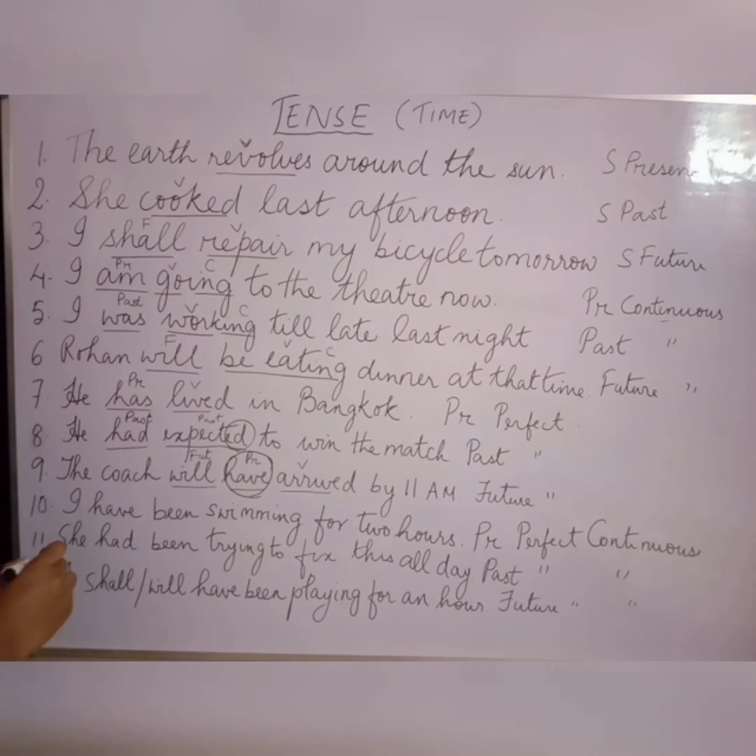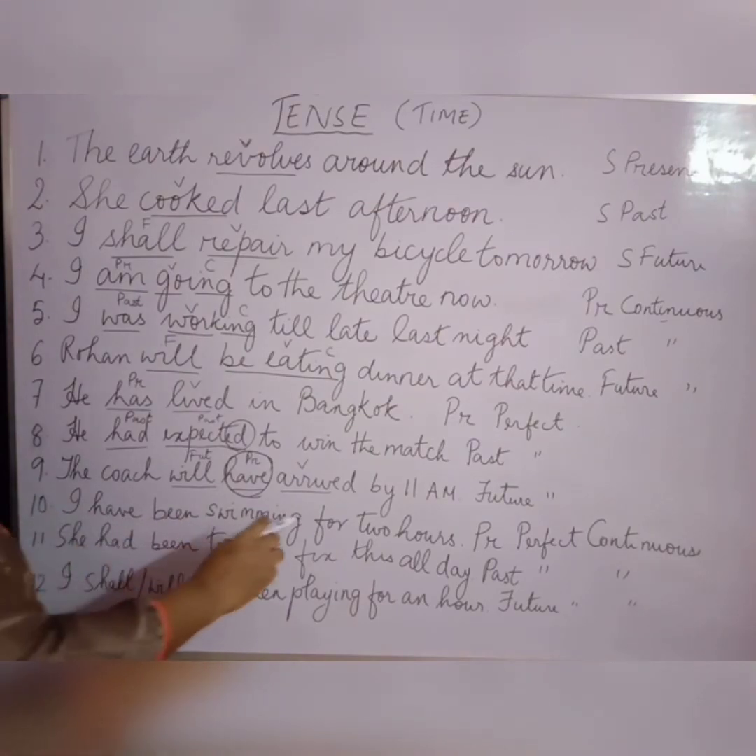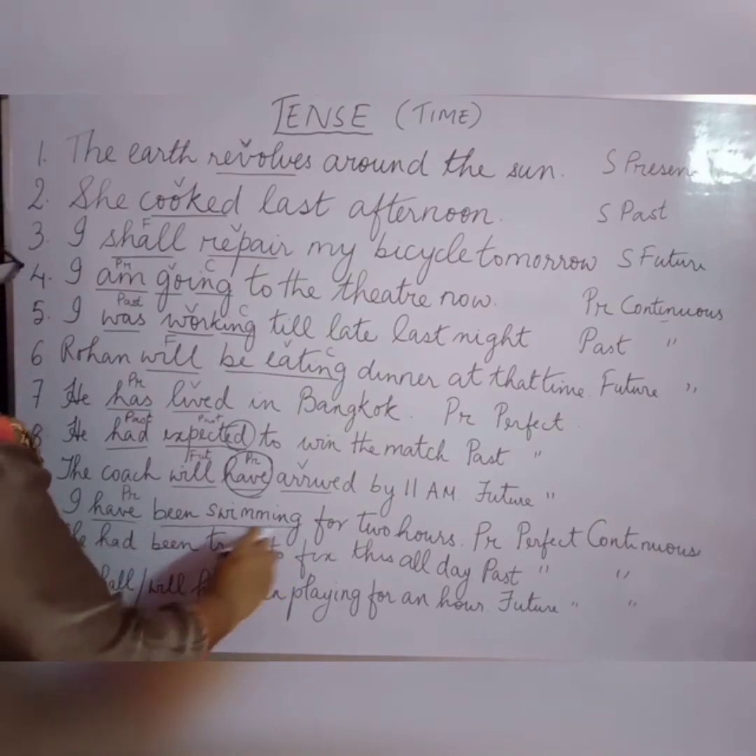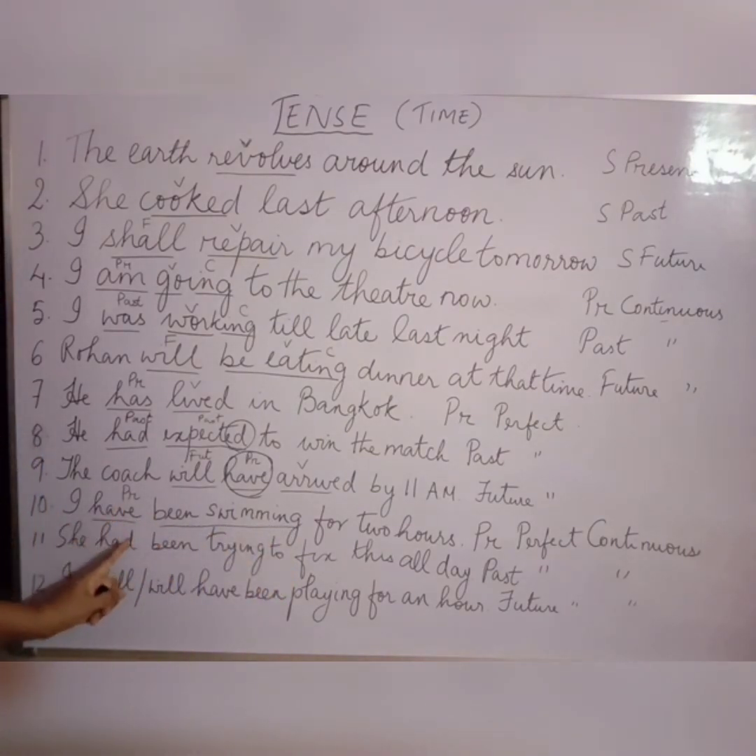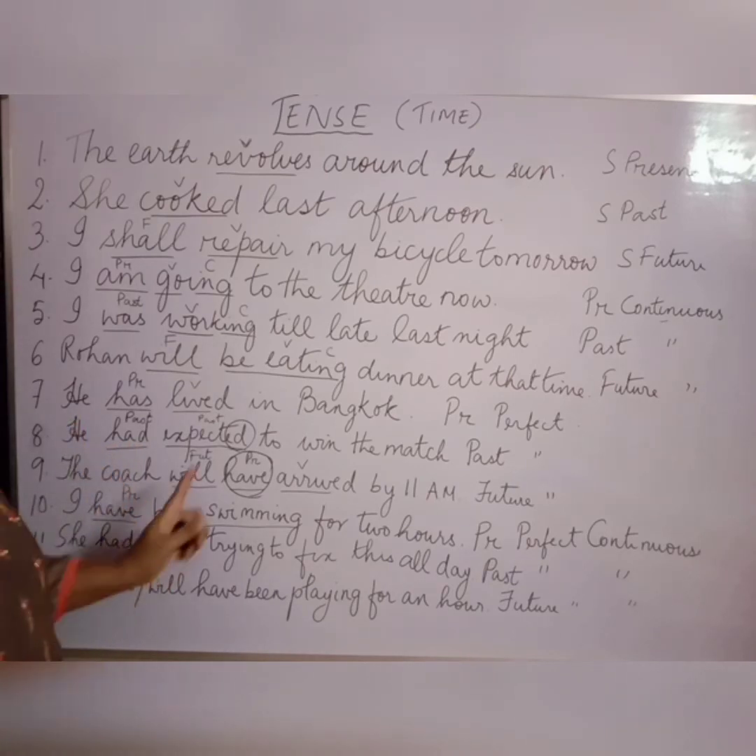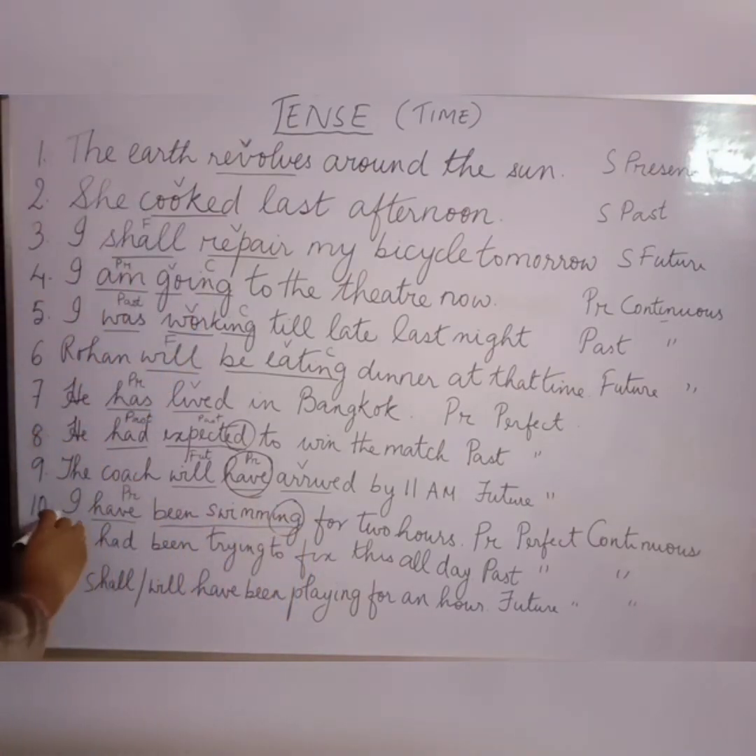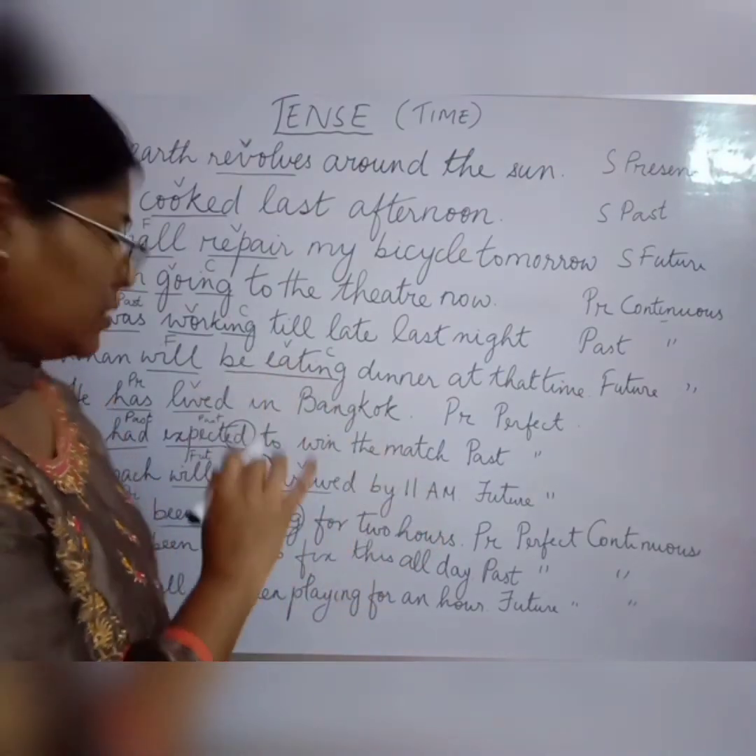Now, I have been swimming for 2 hours. Now, have been swimming. Have is the perfect. So this is perfect as well as present. Present, perfect, continuous. ing is continuous tense. So the sentence is in present perfect continuous tense.